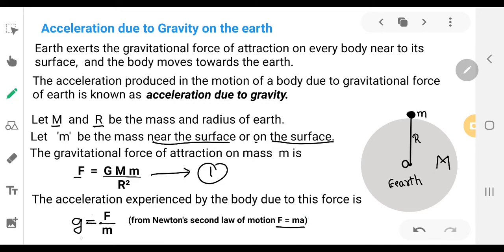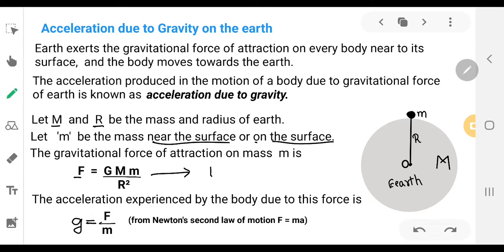So you can rewrite the equation: acceleration obtained by that object due to gravitational force will be equal to gravitational force divided by mass of that object.